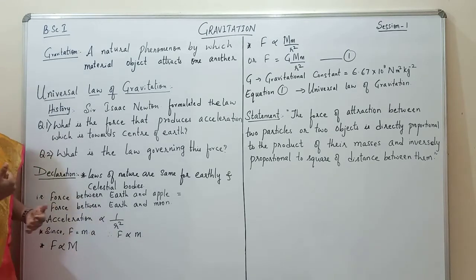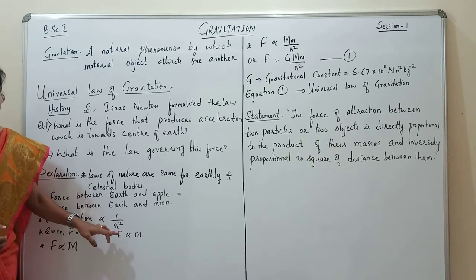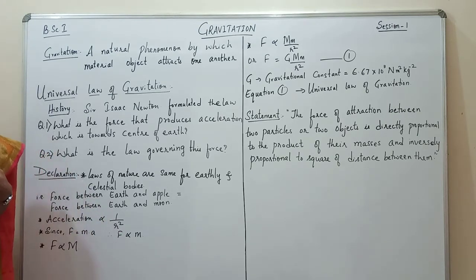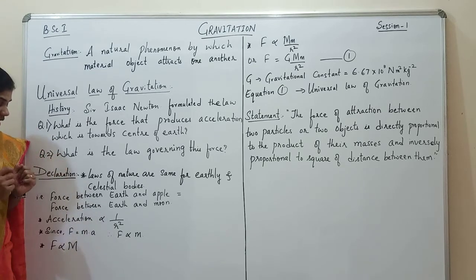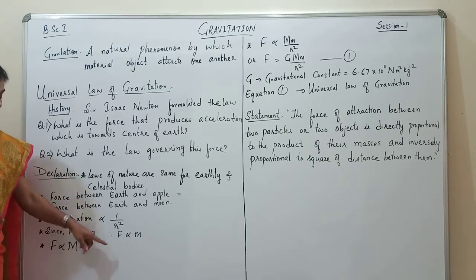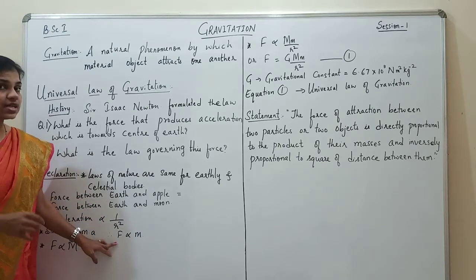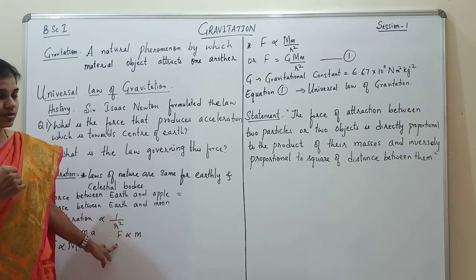Then he analyzed that the acceleration is inversely proportional to the square of the distance. So as the distance increased, the acceleration decreased. Since force is equal to mass into acceleration, force is directly proportional to the mass of the body, right?